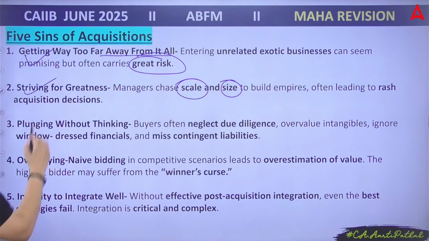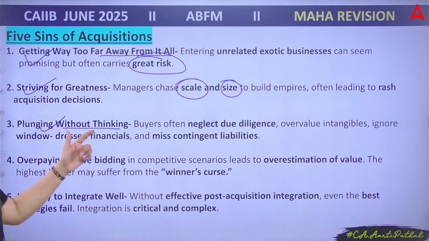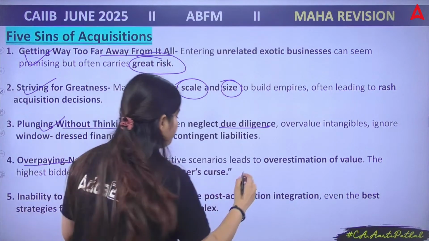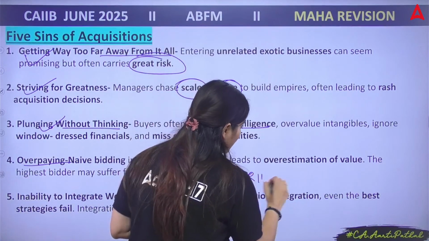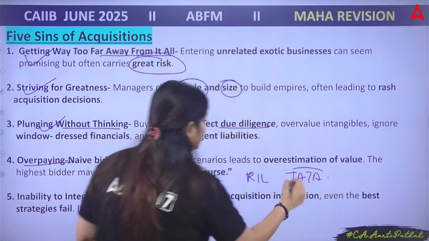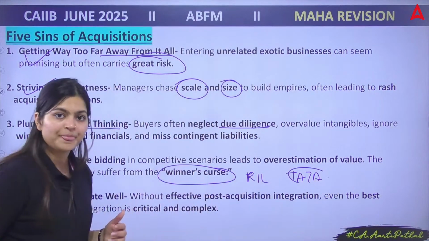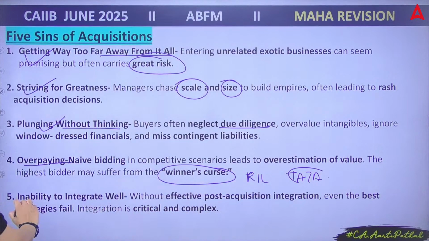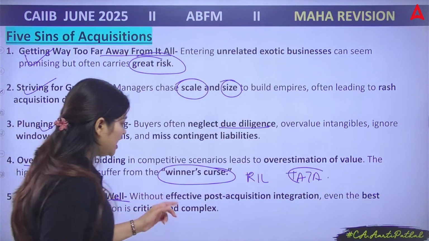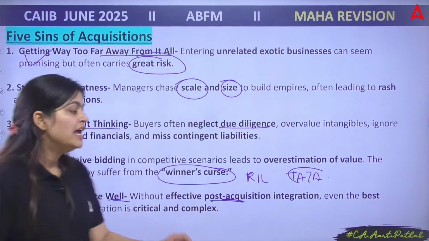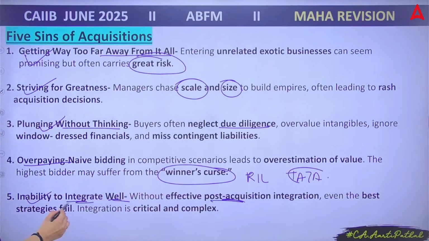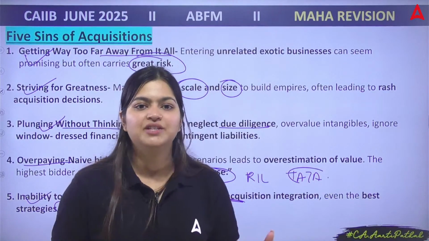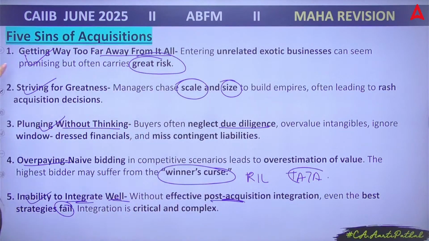Then next, plunging without thinking, which means here you are doing no due diligence. Then overpaying. We have taken the example of Reliance and Tata. You can use the term winner's curse for what they both were doing. Then you have inability to integrate well. Without effective post-acquisition integration, you can see the best strategies fail. Without planning and proper discussions, even the best strategies fall. So these are the 5 sins of acquisition.